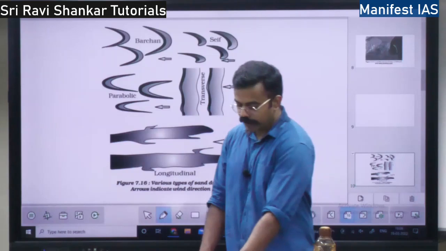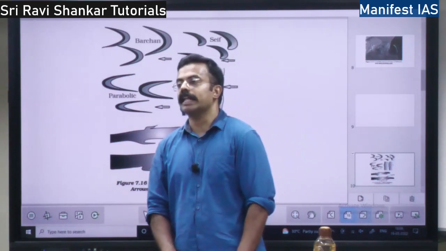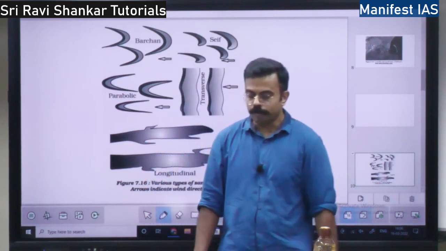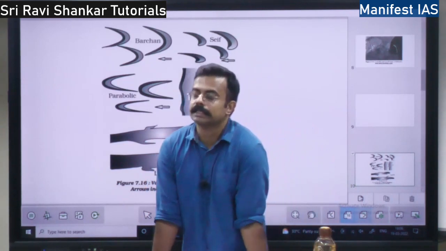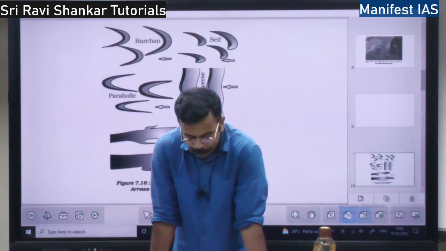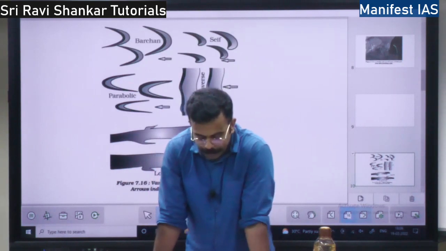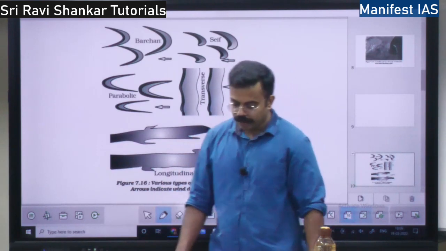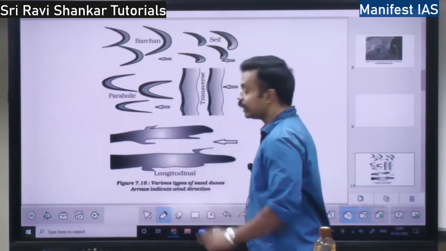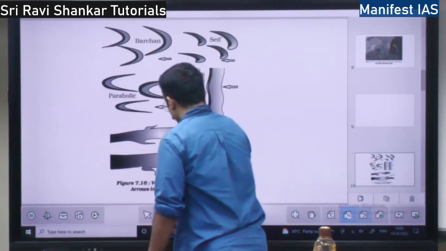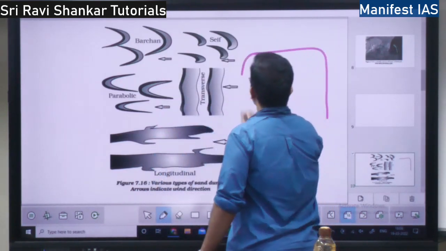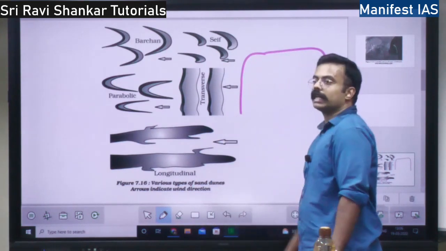So what are the erosional landforms in the desert? First you have pediments and pediplains. So what are pediments? You have gently inclined rocky floors. In the deserts also there will be mountains like this.